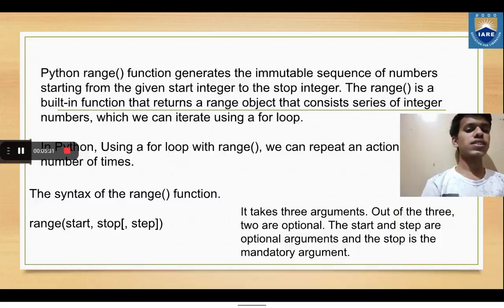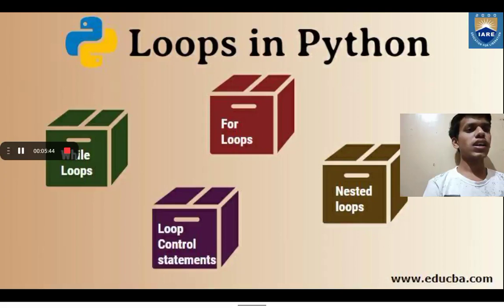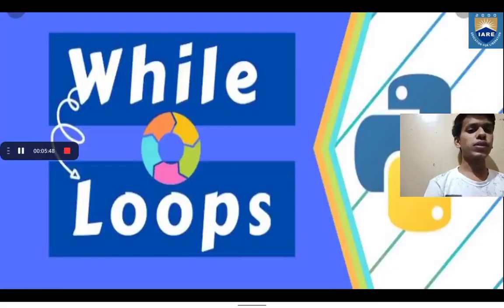So as mentioned in syntax, it takes 3 arguments. Out of the 3, 2 are optional. The start and step are optional arguments and the stop is the mandatory argument. Next, loops in Python. While loop.